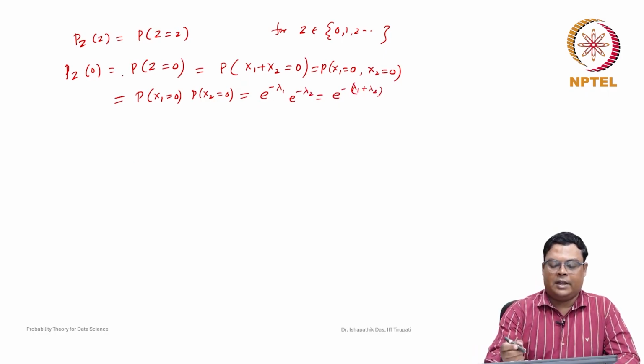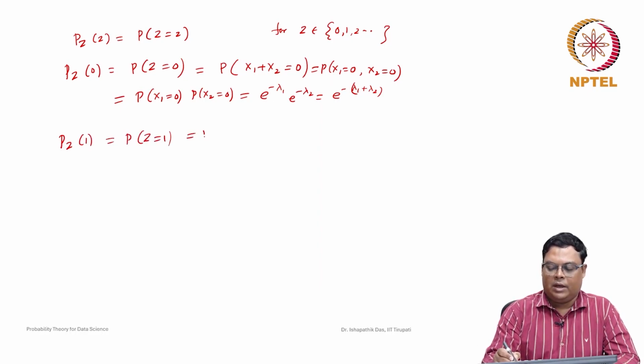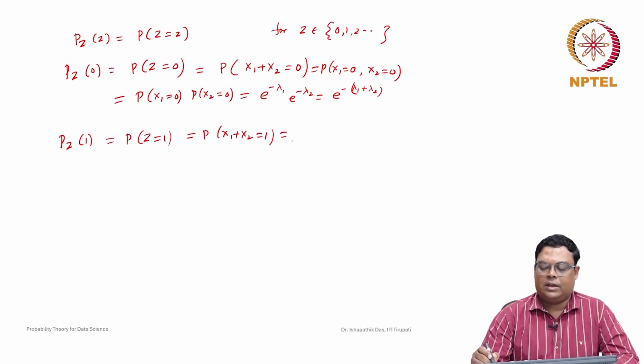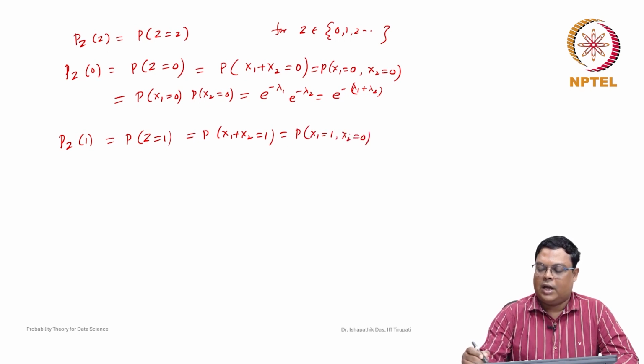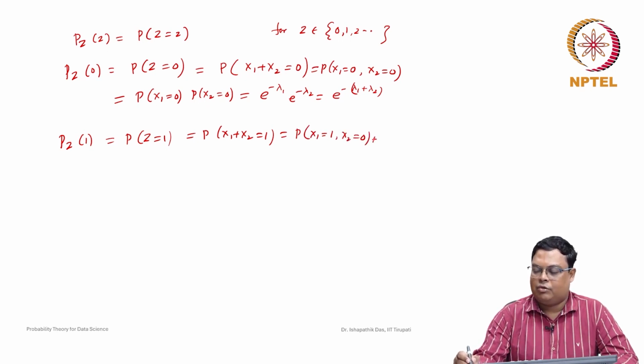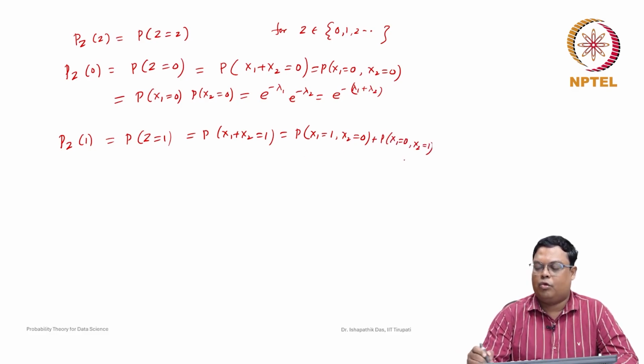Now let us find the next value of z, suppose 1. So let us find z is equal to 1. This is the probability that z is equal to 1, which is x1 plus x2 is equal to 1. So how can we find x1 plus x2 is equal to 1? What are the possibilities? One possibility is that x1 is 1 and x2 is 0, and another possibility, which is mutually exclusive so we can add the probabilities, is x1 is equal to 0 and x2 is equal to 1. These are the two possibilities.